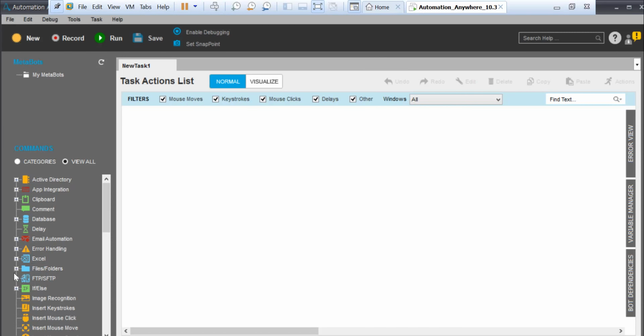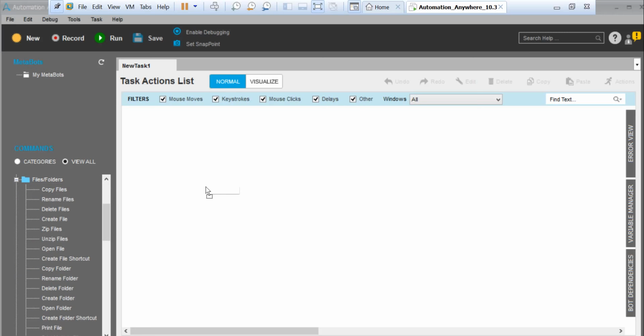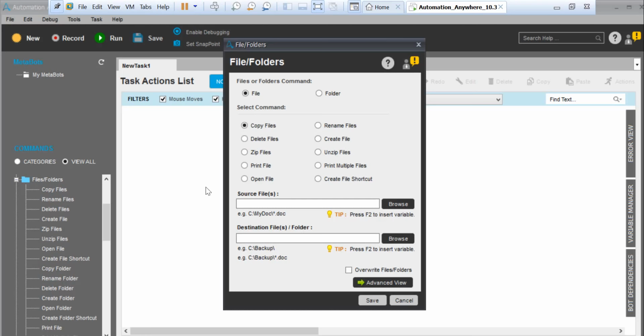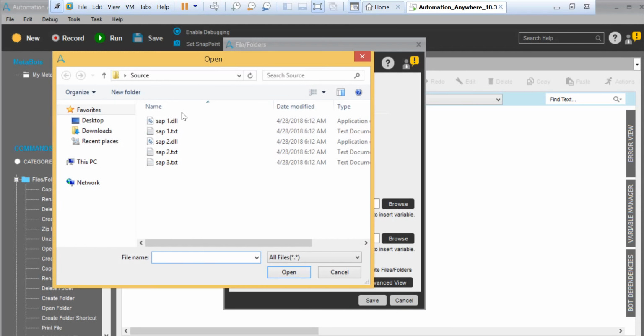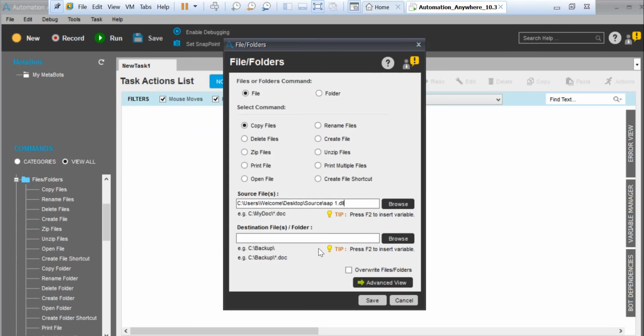To do it, just go here, click on this Copy Files. What you do is just drag and drop. Now, Copy Files is already there. Now browse, go here, this folder is already open. Let's just say any file, open it.